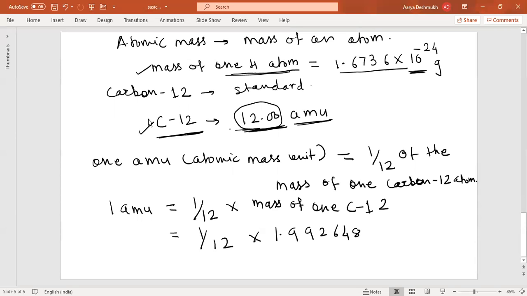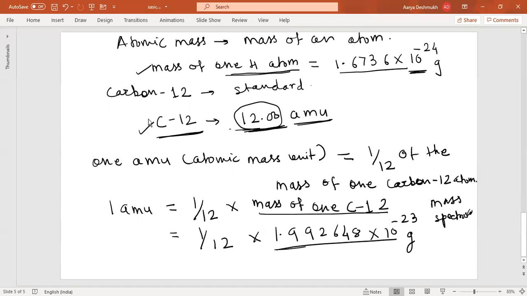That is 1/12 into 1.992648 into 10 raised to minus 23 grams. The question arises, from where does this number come?